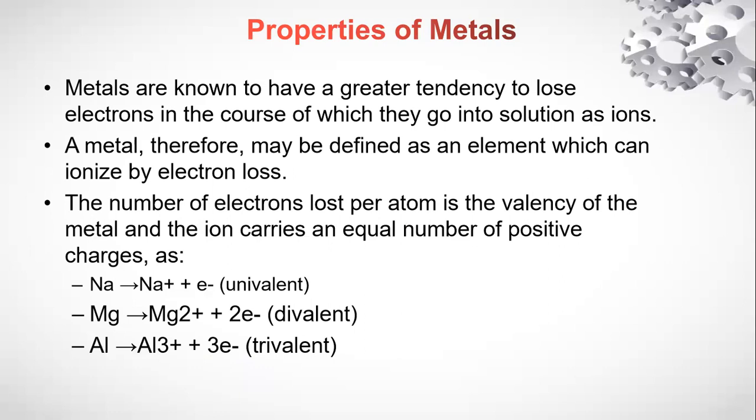Magnesium ionizes by 2, that is divalent, and aluminum ionizes by 3, that is trivalent. So the number of electrons lost by these elements or atoms is the valence of the given metal, and the ion carries an equal number of positive charges.